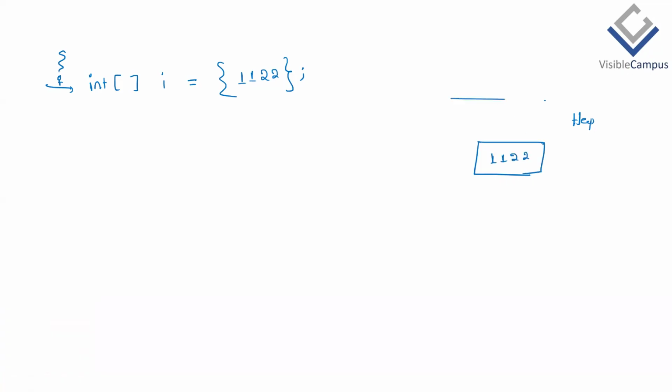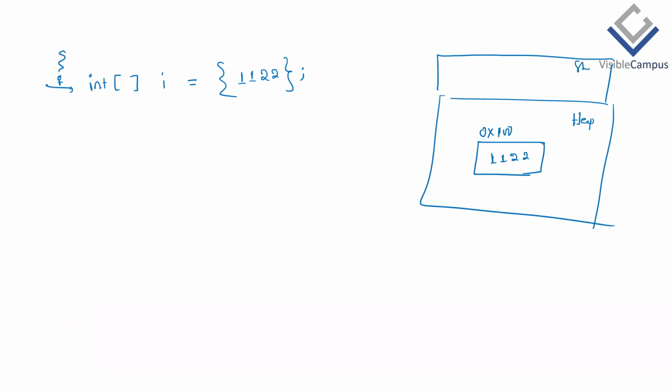Then it generates one address. Again, I'm taking some sample address in hexadecimal format. Next, on the left-hand side, the stack, where I is a variable which has the address of the array and it will be pointing to that location. When you try to access, first JVM comes to the stack, then with the address goes to the heap and gets this value, which is present at the 0th index position. That is the process.